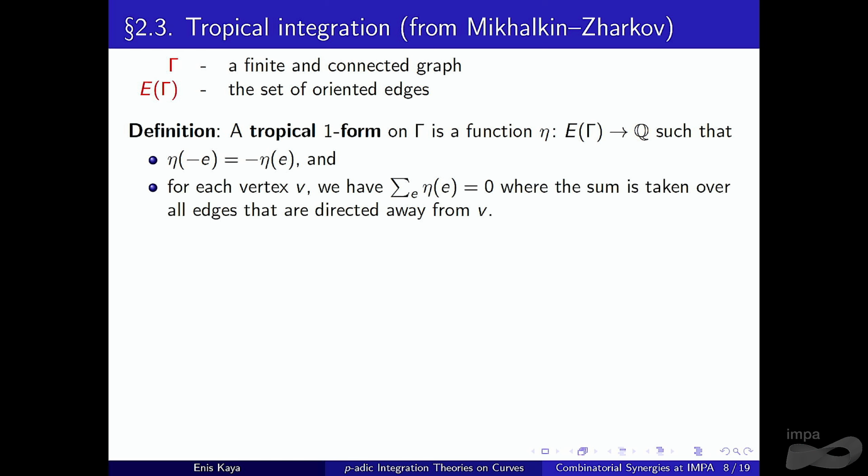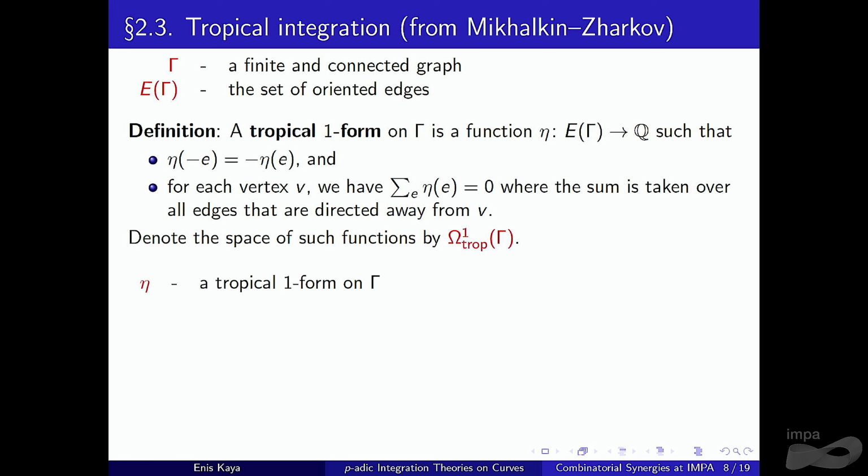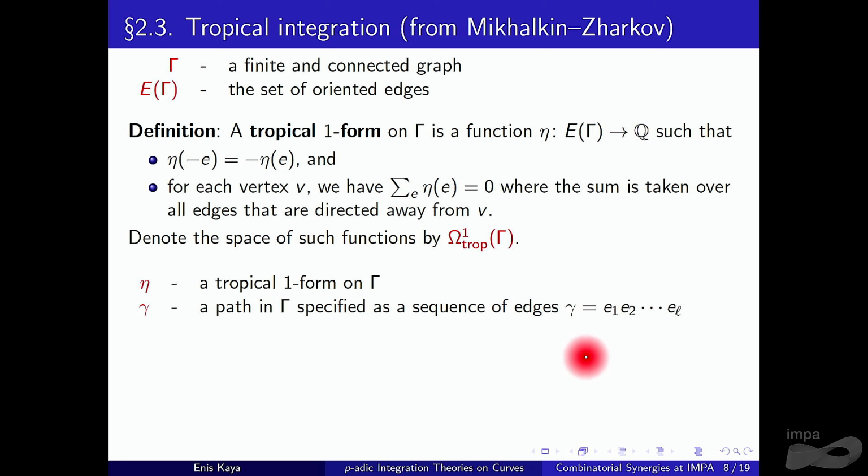And also, we need some kind of balancing condition. For each vertex V, we look at the edges that are directed away from V. For each one of them, we compute eta, then we consider the sum. This sum should be 0. Okay? And the space of such functions is denoted by this symbol, tropical one-forms on gamma. These are tropical forms. So let's fix such a form, and let's consider a path inside our graph specified as a sequence of edges, E1, E2, all the way up to EL.